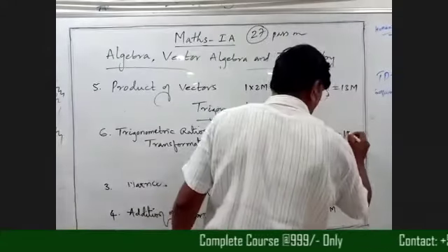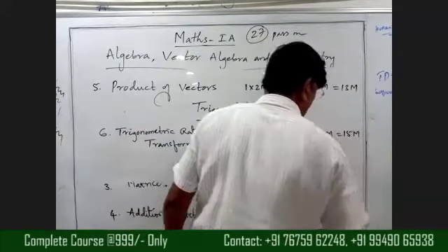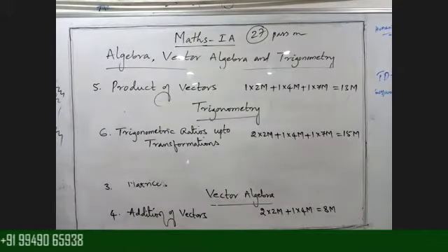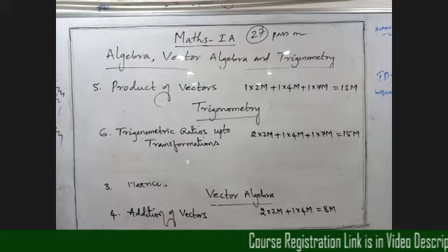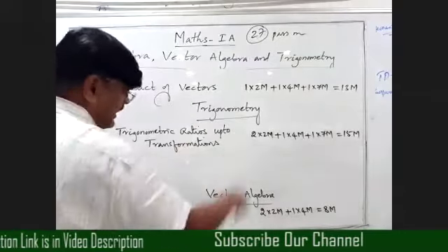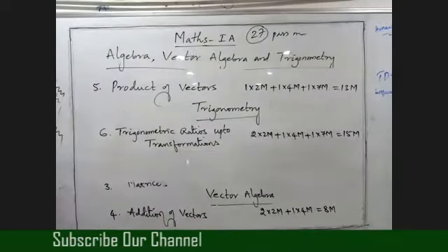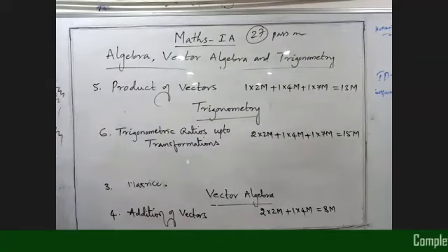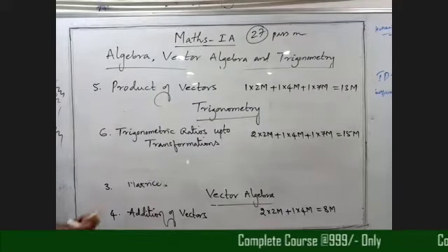Totally we are getting 15 marks from this topic, beta. I will explain about this in the class. After completing the syllabus, we will start this topic only.